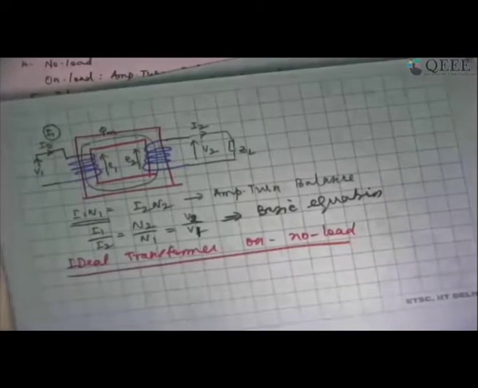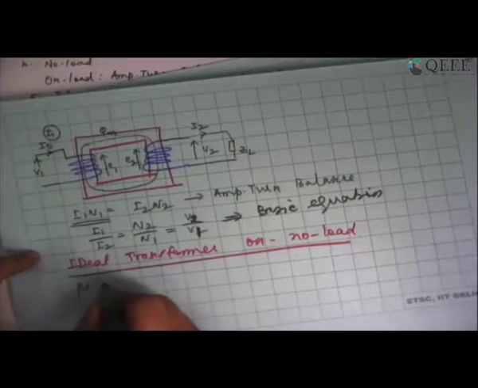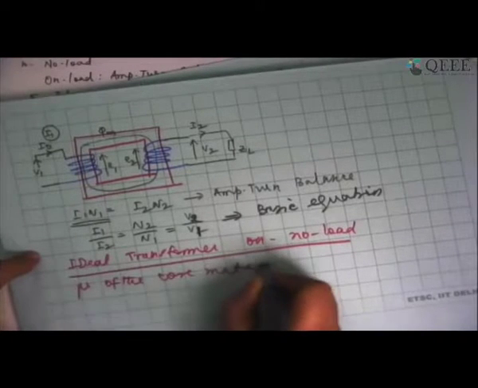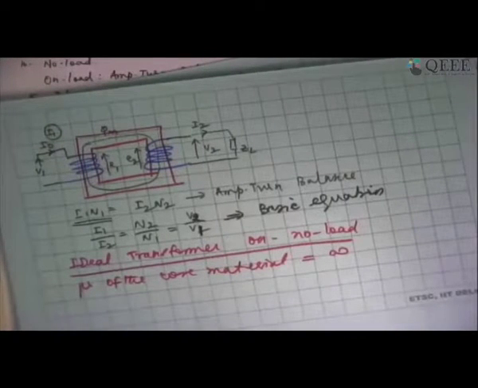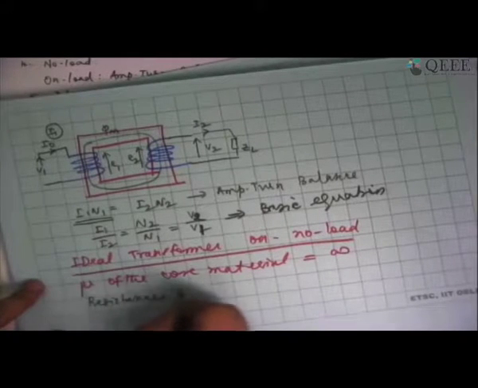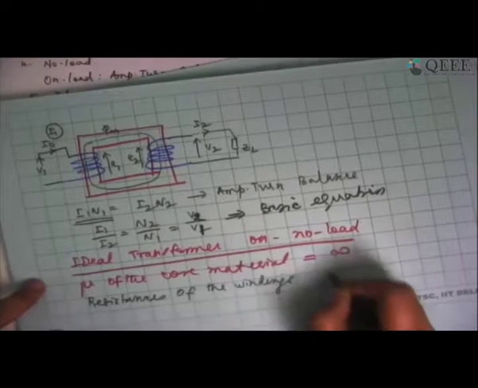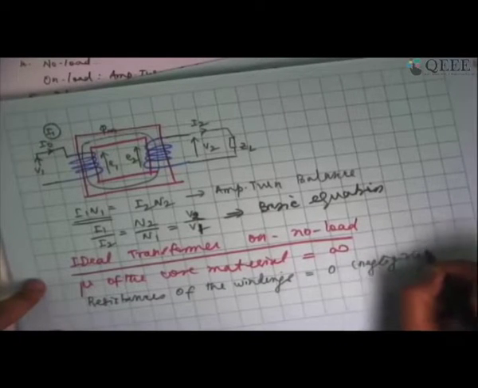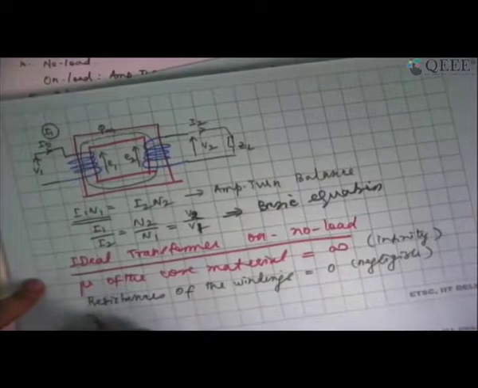Under no load condition, I am essentially looking at the permeability of the core material being equal to infinity. It is going to be infinite. And I can also say the resistances of the primary and secondary windings are negligible or zero. And we are going to say that there is no leakage.